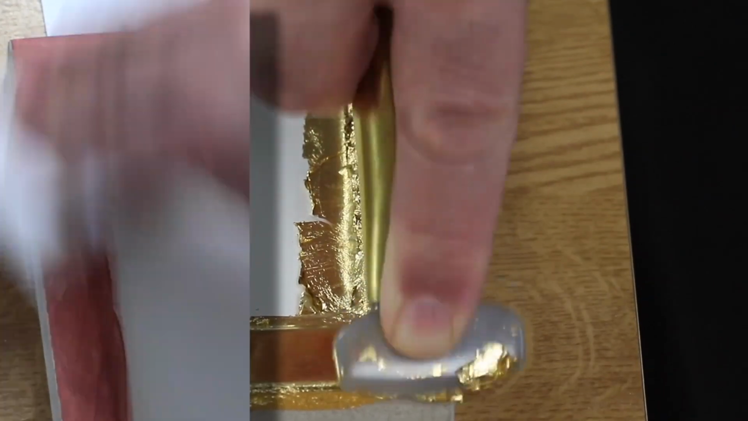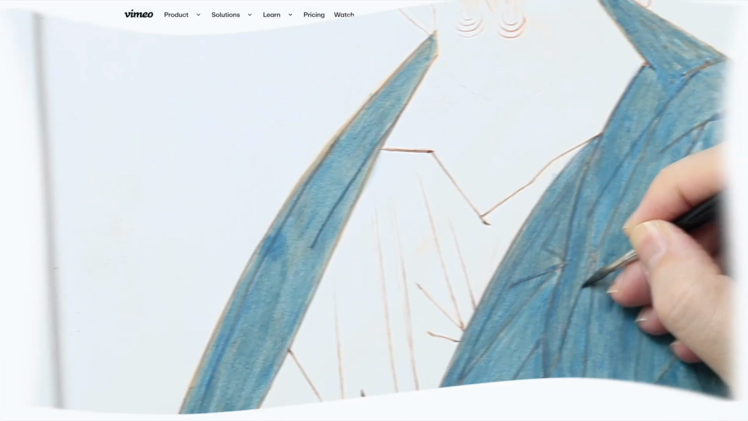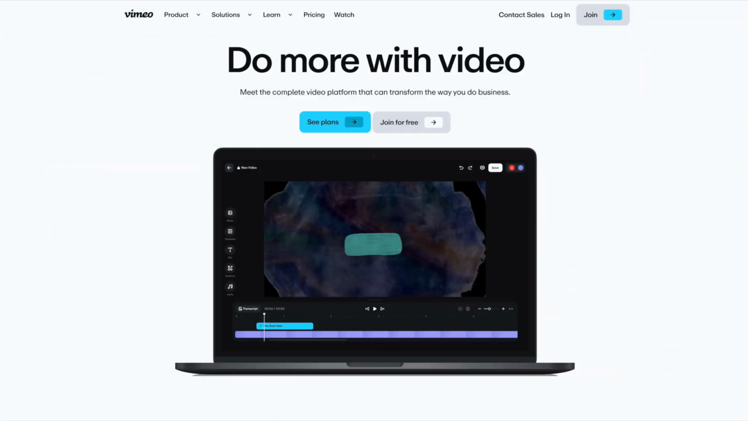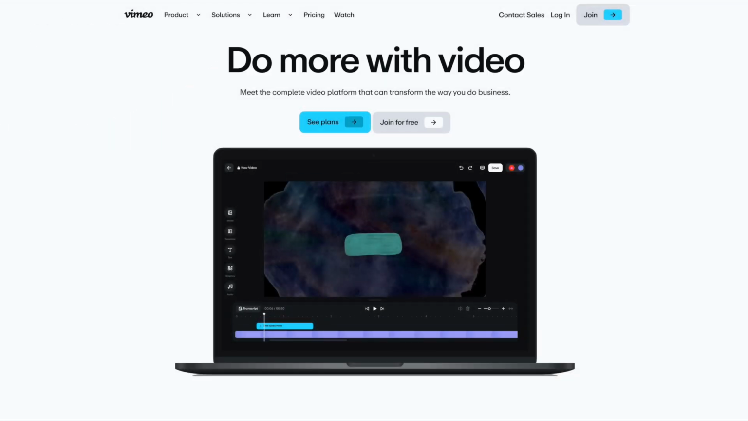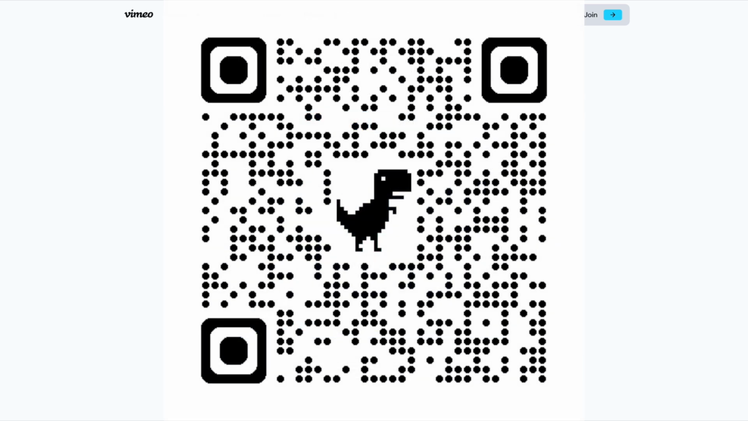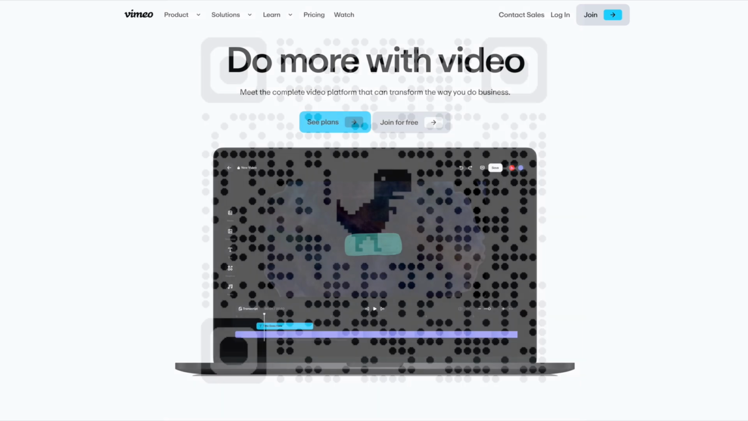How to access our online iconography courses. Step 1. Sign up for Vimeo. To get started, you'll need to create a free account on Vimeo. Visit the Vimeo website. Use this QR code or click the link provided in the description of this video.